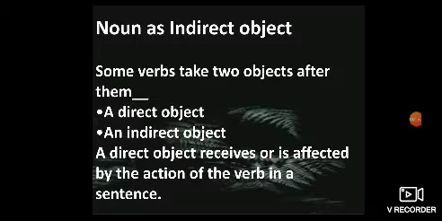Now, here comes our topic, noun as indirect object. So, listen carefully. Some verbs take two objects after them, a direct object and an indirect object. Now, you read before about a direct object. Now, a direct object is what? A direct object receives or is affected by the action of a verb in a sentence.